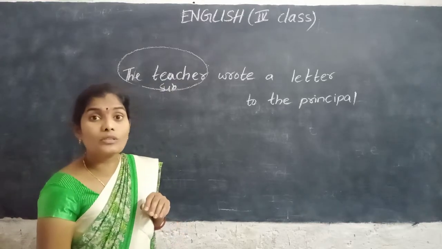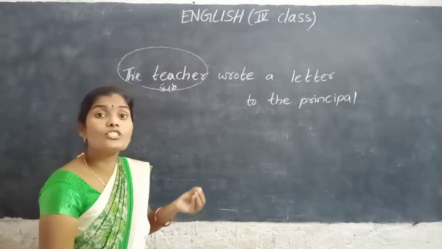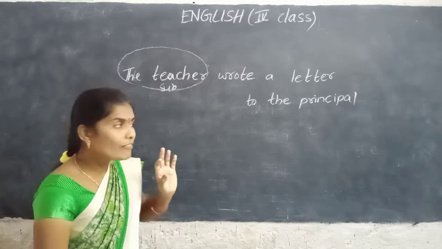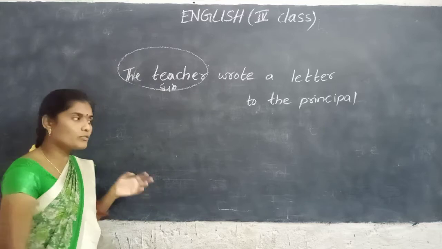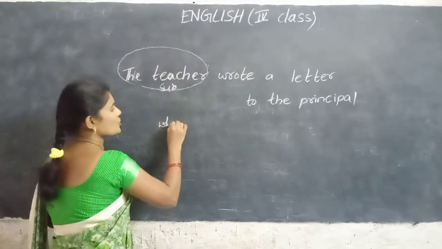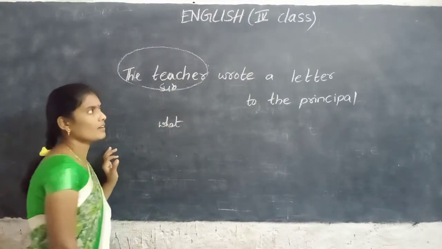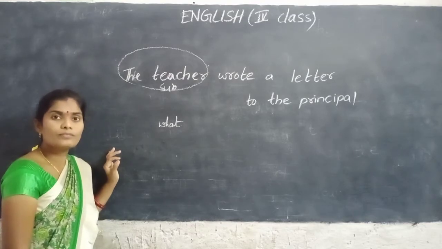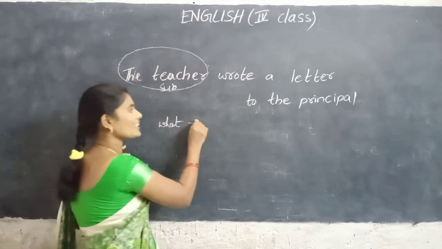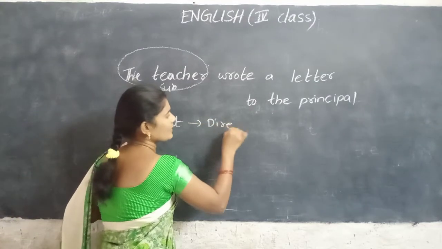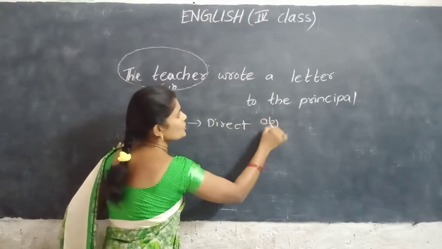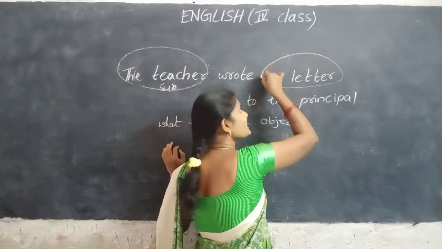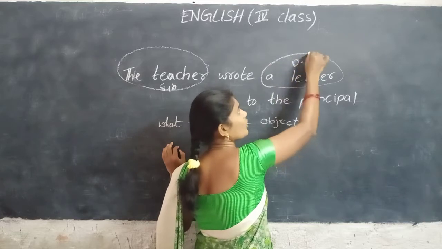Now we have to find out the direct object and also the indirect object. If you question yourself, what he wrote, the answer is the direct object. What he wrote? He wrote a letter. Letter is a direct object.